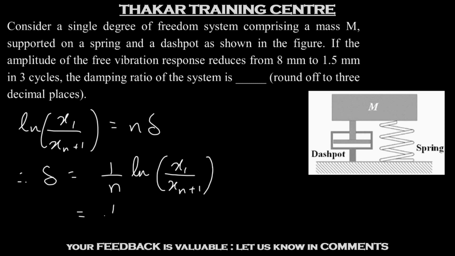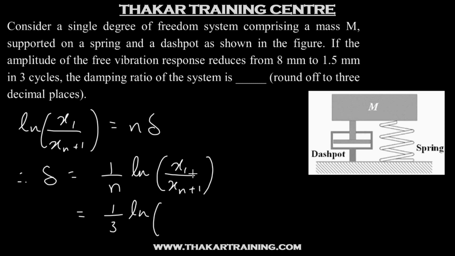So this will be 1 by 3 log of, now we have x1 upon xn plus 1. Now we know when you have a damped vibrating system, the amplitude will go on decreasing. So the initial amplitudes will be larger and the latter amplitudes will be smaller and smaller. So don't get confused while substituting the values over here. Here x1 will be 8 mm and xn plus 1 is going to be 1.5 mm.